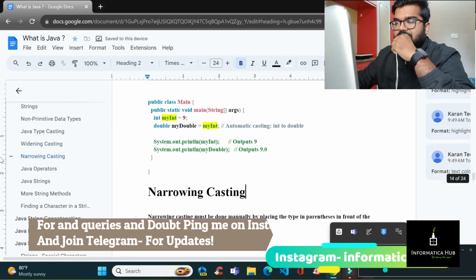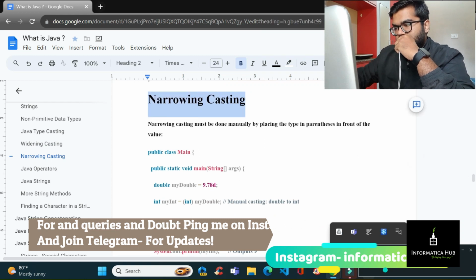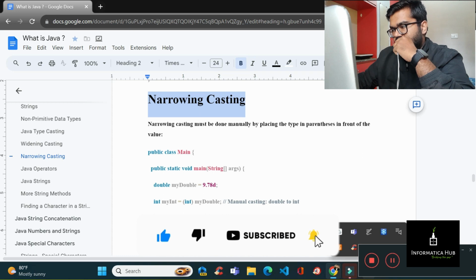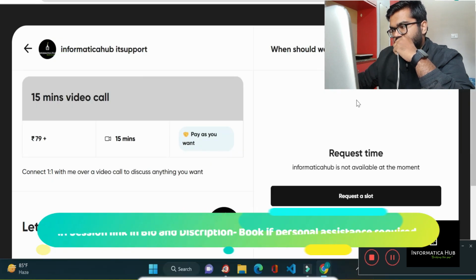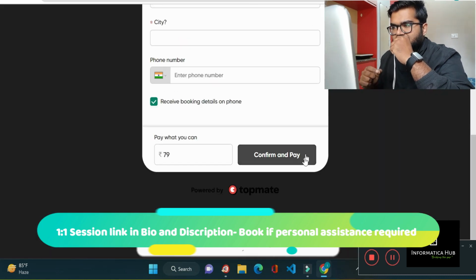Okay, now let's move ahead. In narrowing casting, what exactly is narrowing casting, guys? Anyone of you can answer it in the comment box. Please answer it first. Basically, narrowing casting must be done manually by placing the type in parentheses in front of the value.